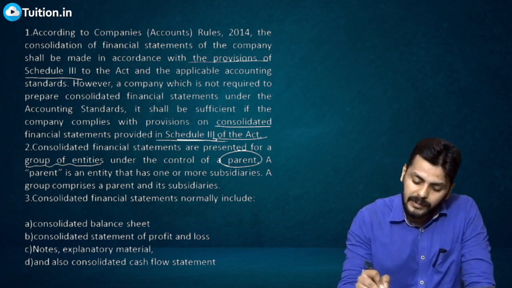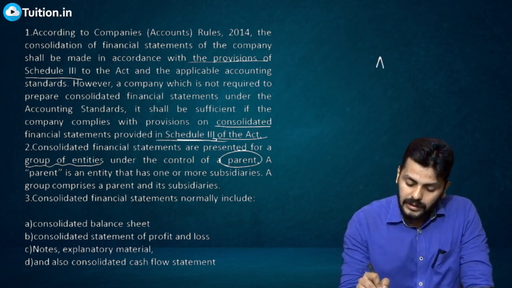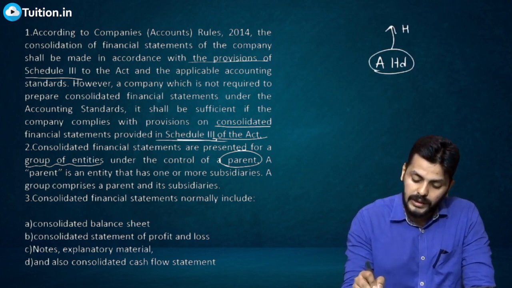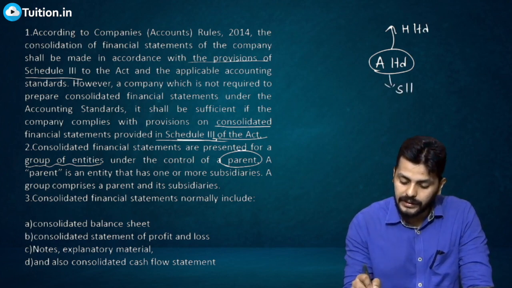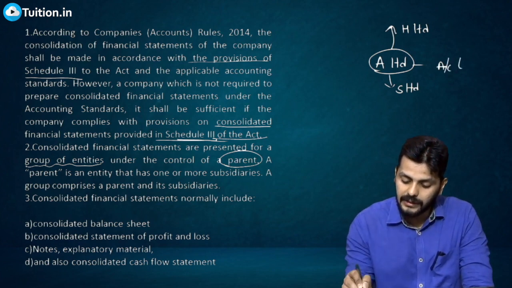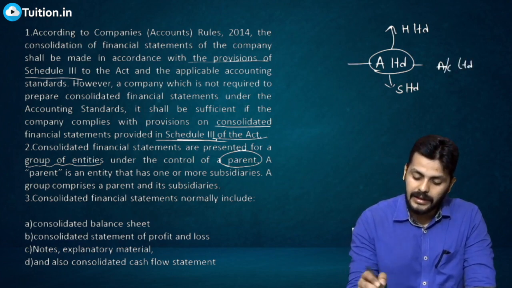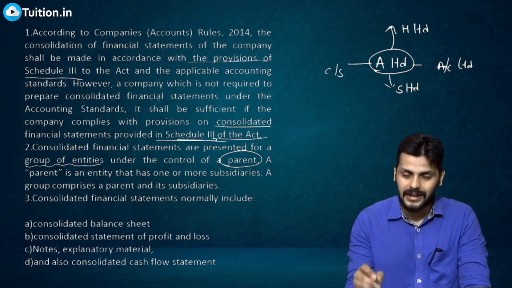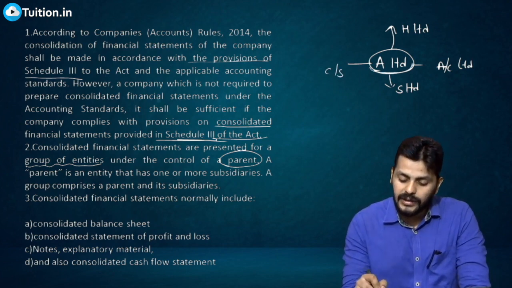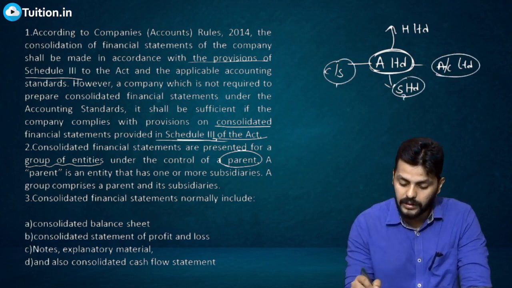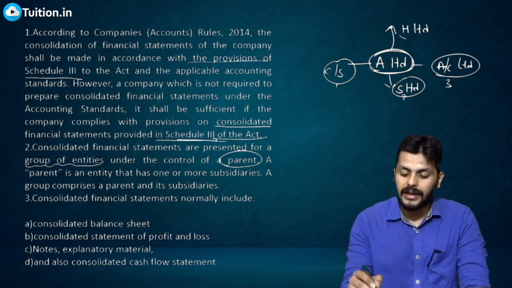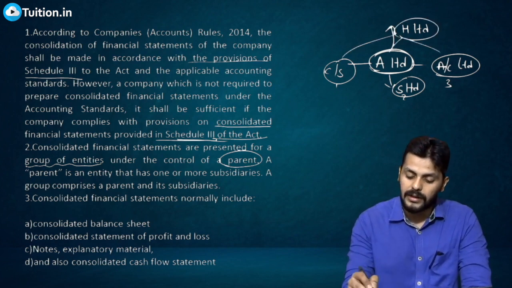Let me quickly give you an example. Let's talk about some company called A Limited. A Limited's holding company is H Limited. A Limited has a subsidiary called S Limited, an associate called AC Limited, and then a co-subsidiary. So all these are there, right? Now A Limited obviously has to prepare financial statements consolidating these, that is 1, 2, 3. It has to consolidate anyway. H Limited is the holding company of all, right?